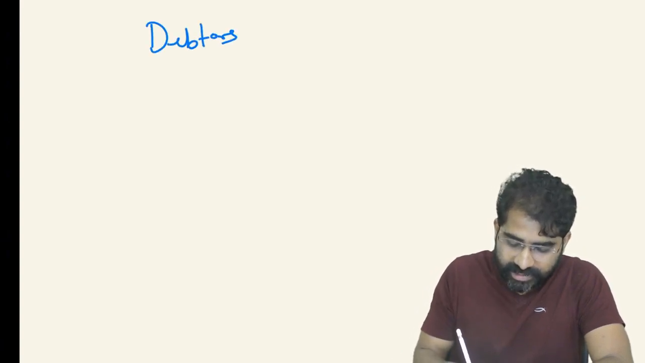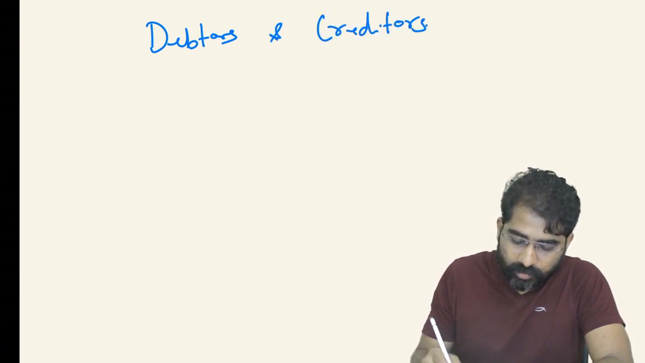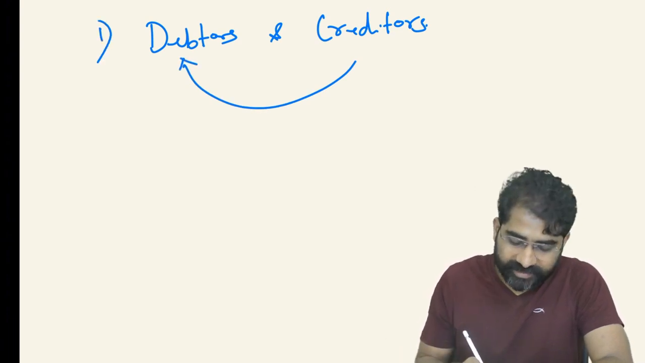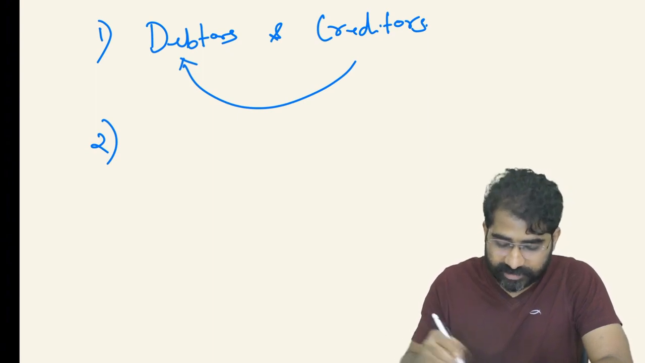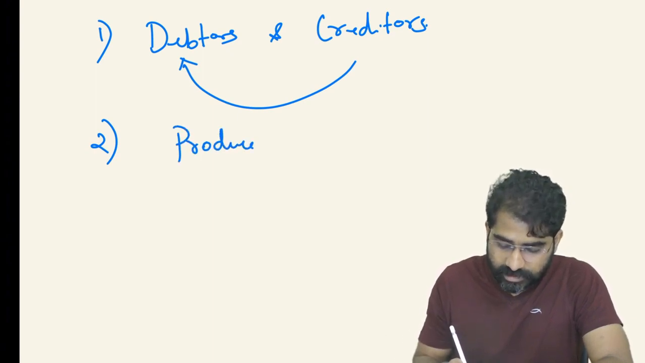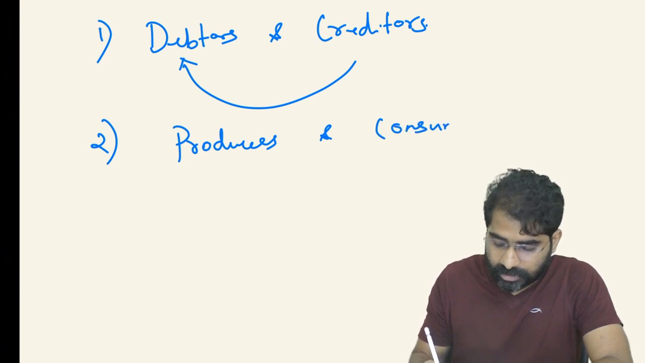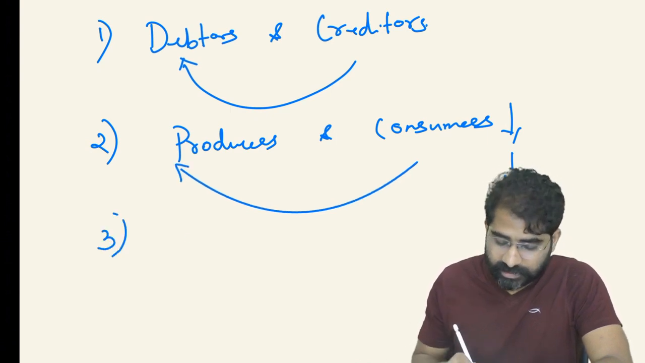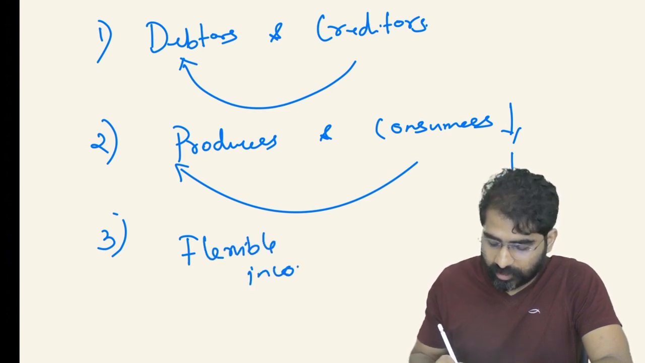If we see the effects, there can be redistribution of income and wealth. For example, debtors versus creditors. Who is going to benefit? Money is going to move from creditors to debtors, which means debtors will benefit and creditors are going to lose because of inflation. Then we have producers and consumers. Here consumers are going to lose and money is going to move from consumers to producers. Similarly, those people who have flexible income and those who have standard income.